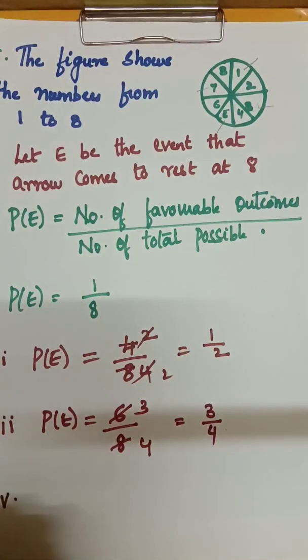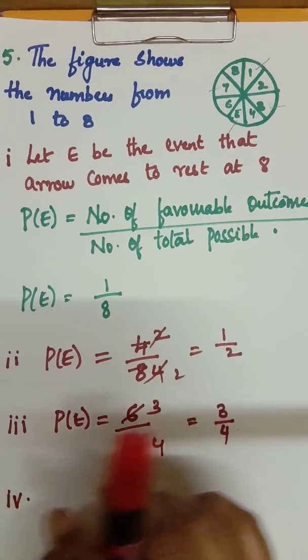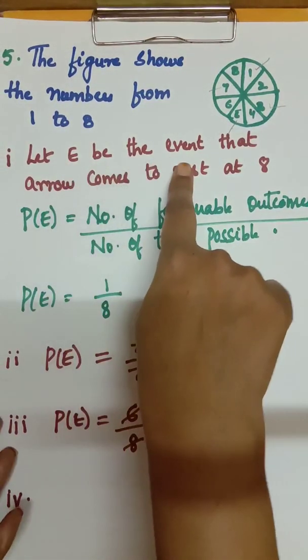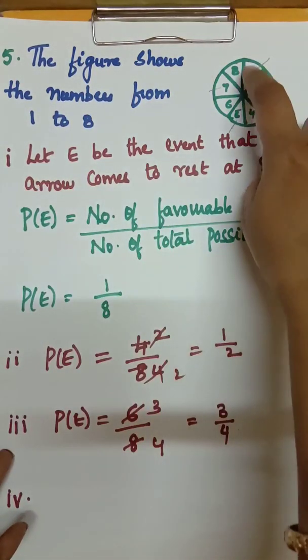Next, the last bit, a number less than 9. Let E be the event, you are going to define it. Let E be the event that the arrow will point at a number less than 9. How will we write it? That will be there in the PDF. Let E be the event that the arrow will point at a number less than 9.